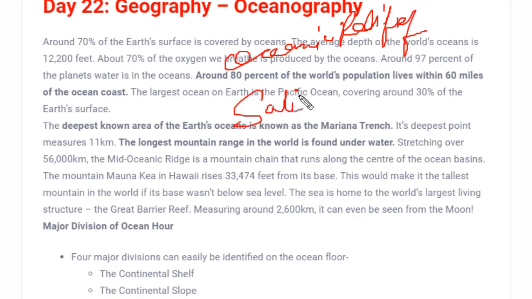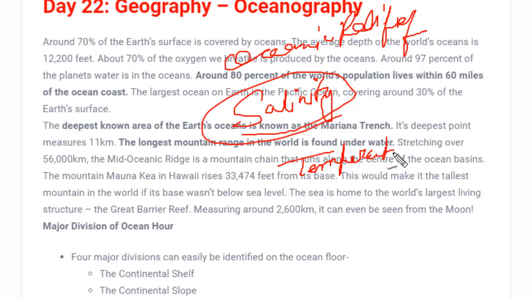Next that we are going to learn is salinity. Salinity means the amount of salt present in the water, and the other important factor is temperature. That means how temperature varies from the surface of the ocean. So this is not only the surface, below the surface of the ocean also we'll see how temperature varies.